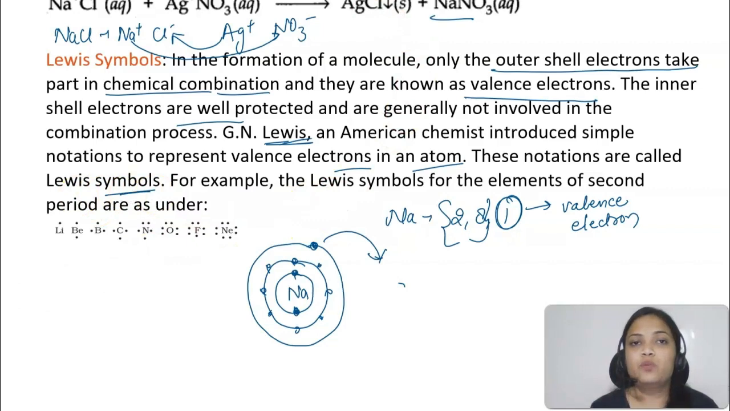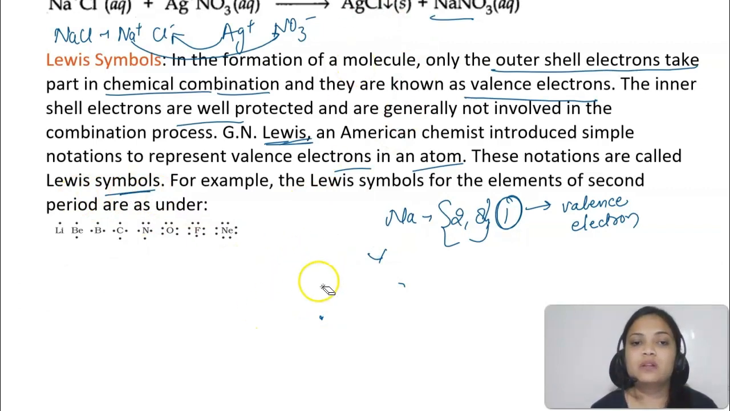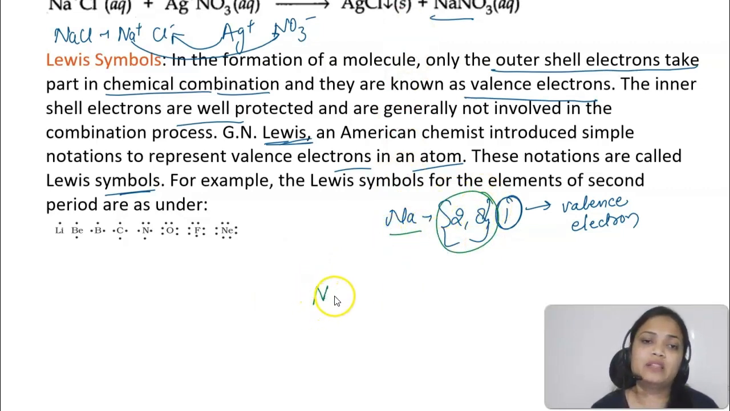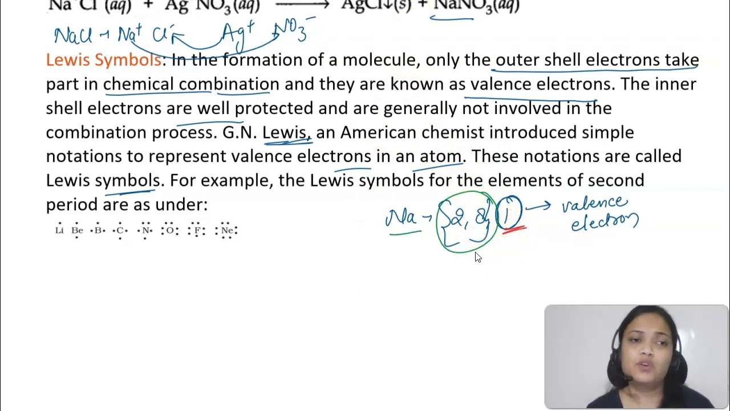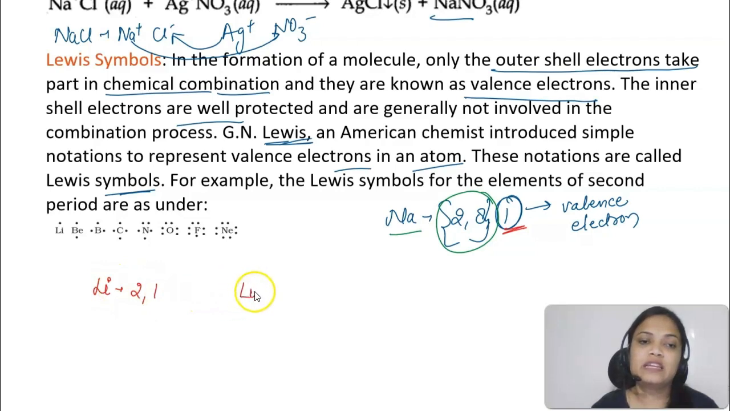Now what does the Lewis symbol say? So Lewis symbol में क्या हुआ? The inner shell electrons, जो आपका inner shell electrons है, they will be denoted by the symbol of the element. तो symbol लिखेंगे हम and then we will be writing the valence electrons as dots. तो जितने electrons होंगे उतनी dots. Like if I talk about the second period, तो lithium की configuration है 2,1. So I will just write lithium and I will put 1 dot. 1 dot means that it has 1 electron in the valence shell.